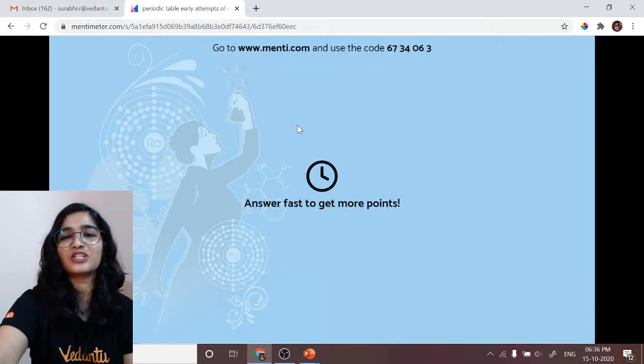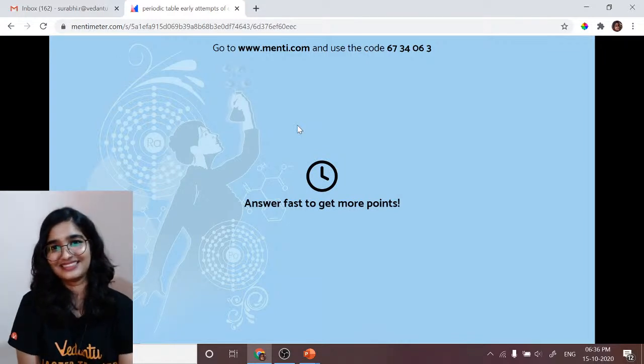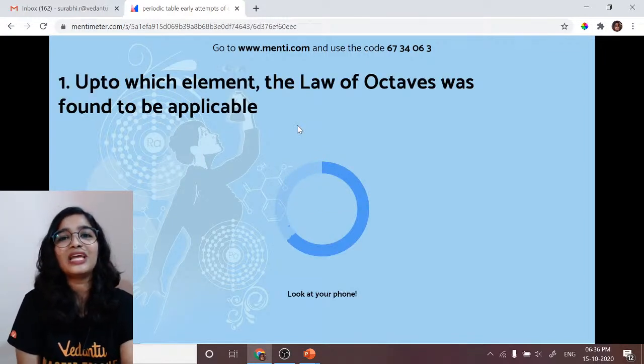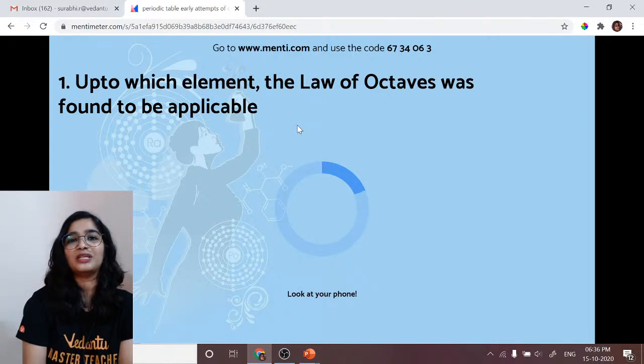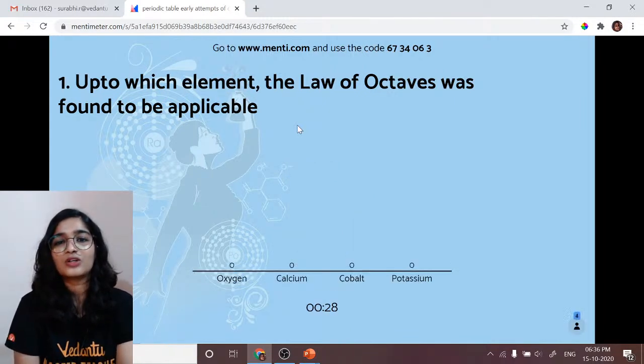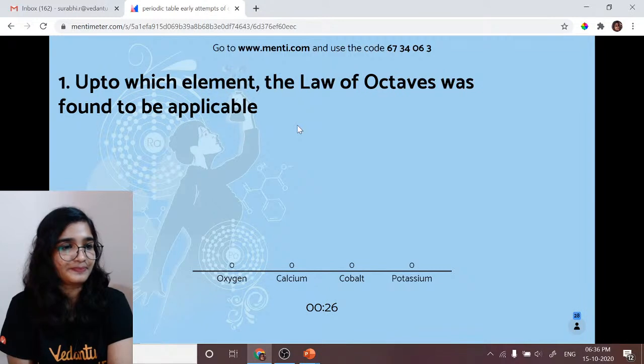Okay, here is your first question. All the very best. Up to which element the law of octaves was found to be applicable? Oxygen, calcium, cobalt, potassium.